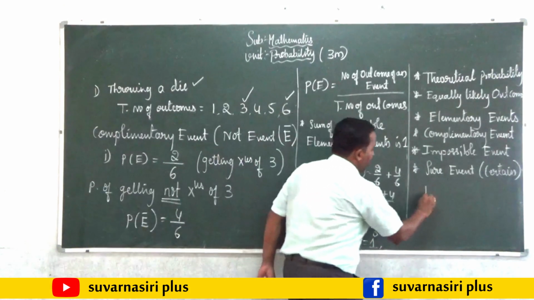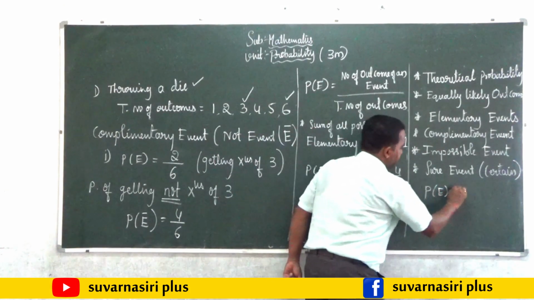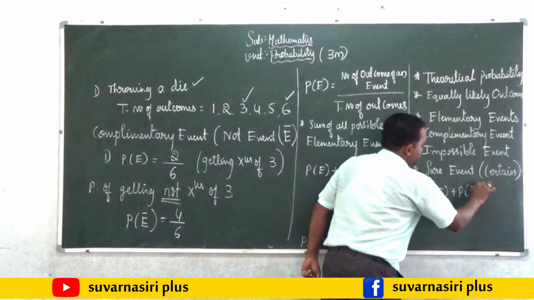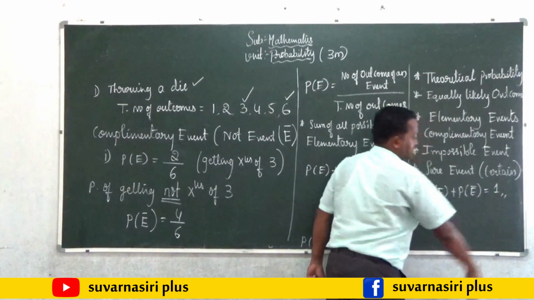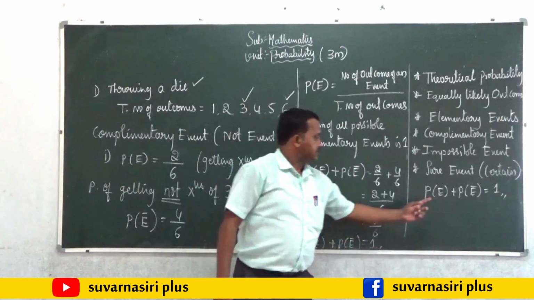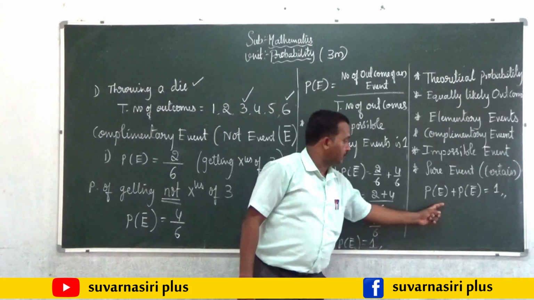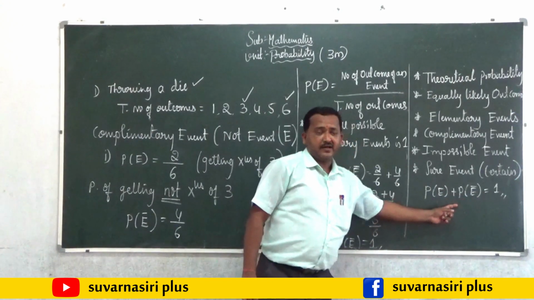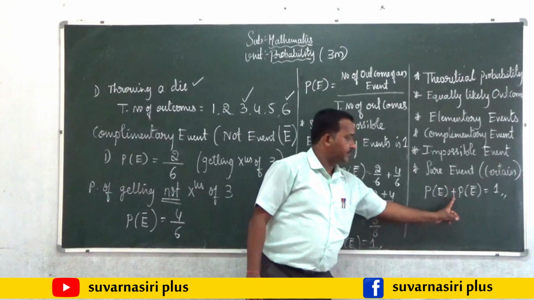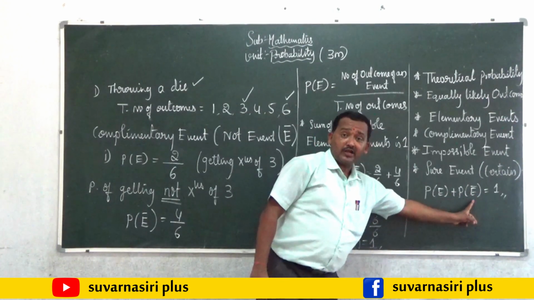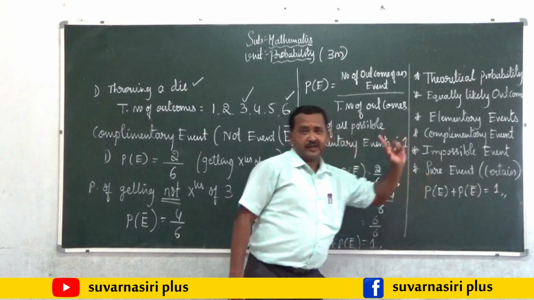This is the formula which helps us to solve some 1 mark questions. In the examination, some 1 mark questions can be asked over this formula: probability of an event plus probability of a not event is equal to 1.